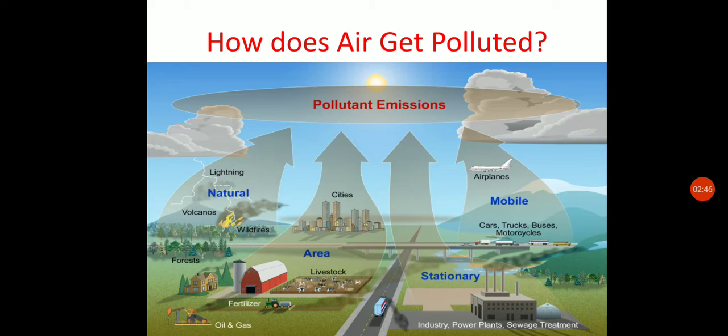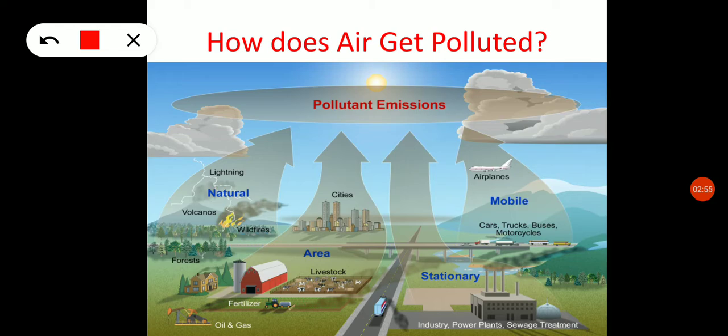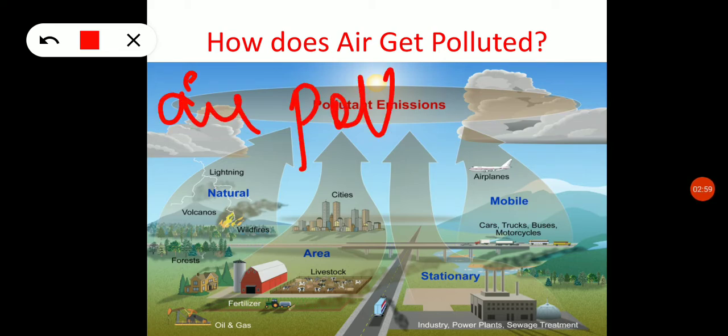How does the air get polluted? By air pollutants. So what are air pollutants? The substances which contaminate the air are called air pollutants.